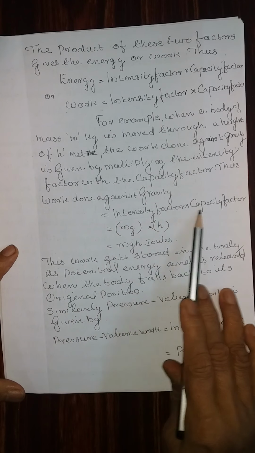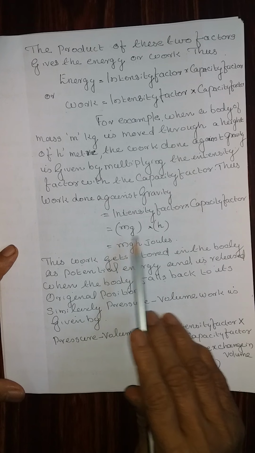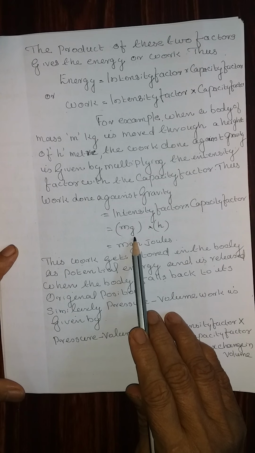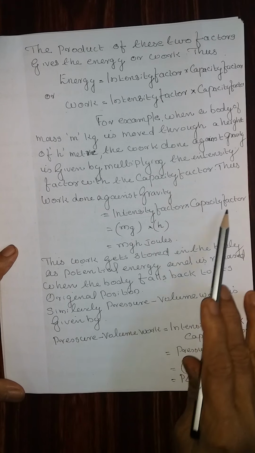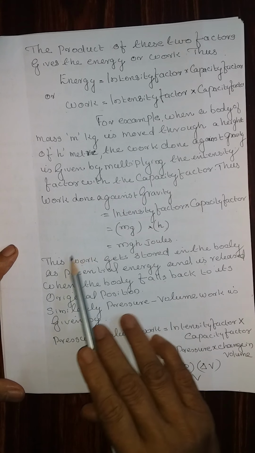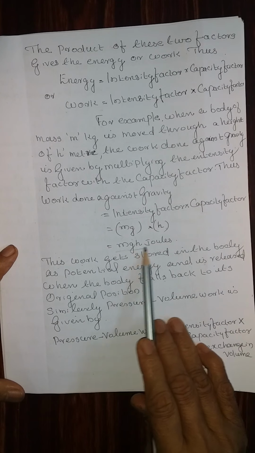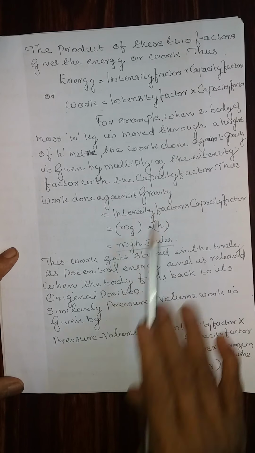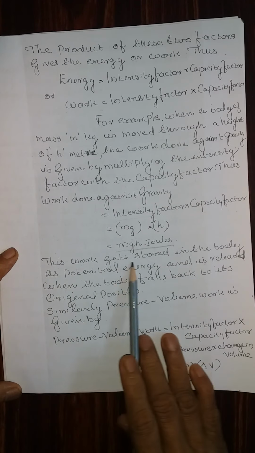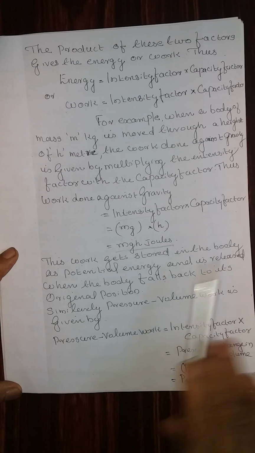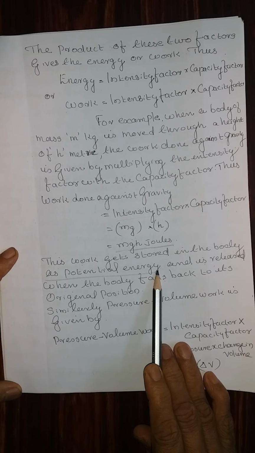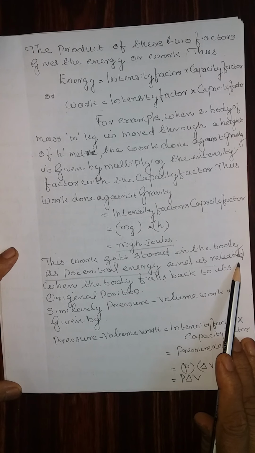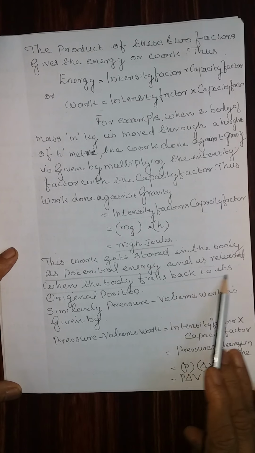Here, the intensity factor is mass into force of gravity, that is mg, and the capacity factor is h. Therefore, mgh joules is the work done against the gravity. This work gets stored in the body as potential energy and is released when the body falls back to the original position.